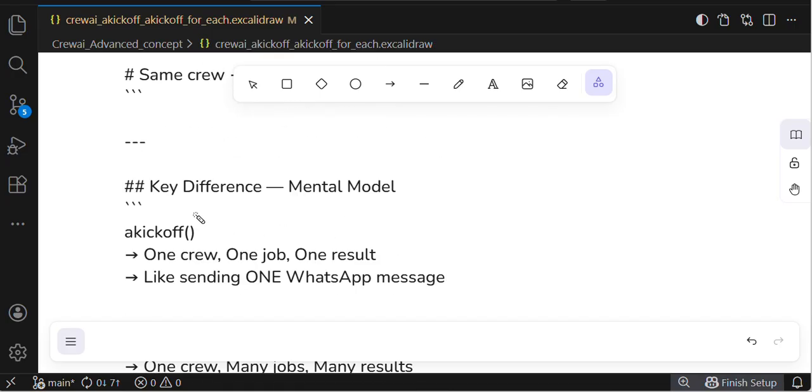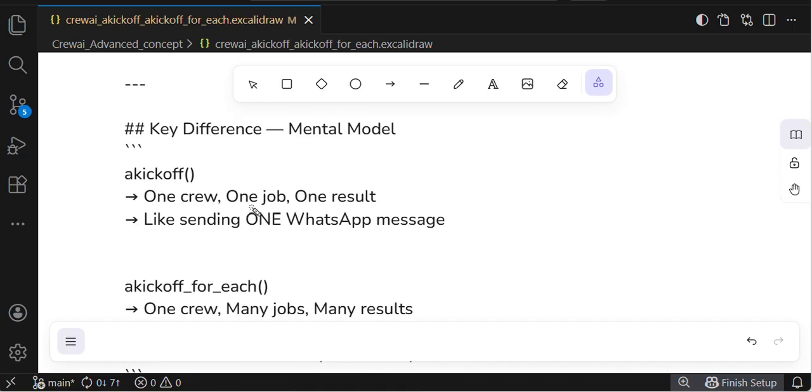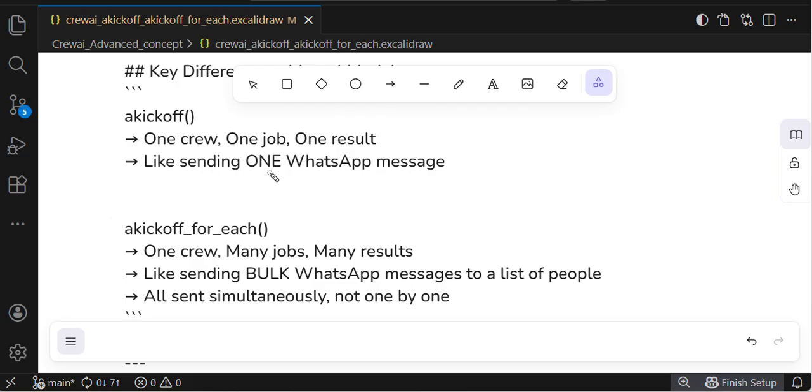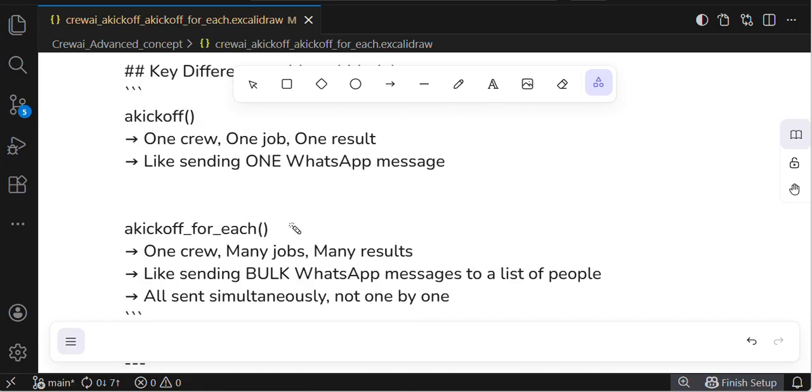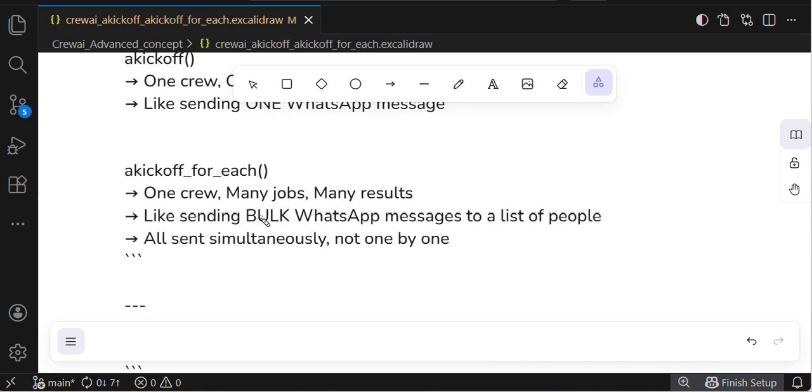Now the key difference matters. With akickoff, it is one crew, one job, one result, like sending one WhatsApp message. With akickoff_for_each, it is one crew, many jobs, many results at the same time, concurrently. Like sending bulk WhatsApp messages to a list of people, all sent simultaneously.